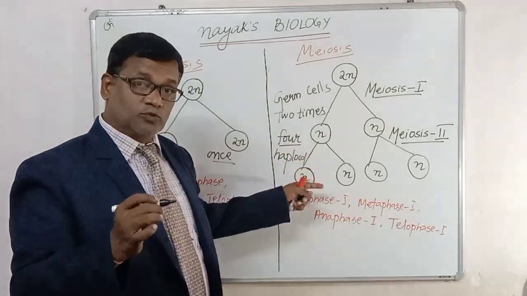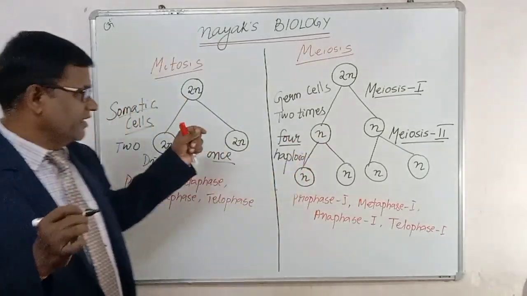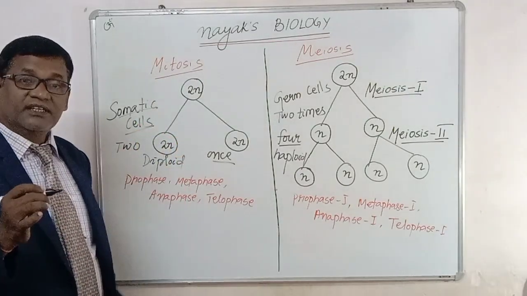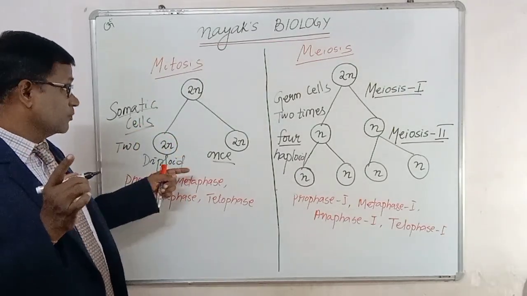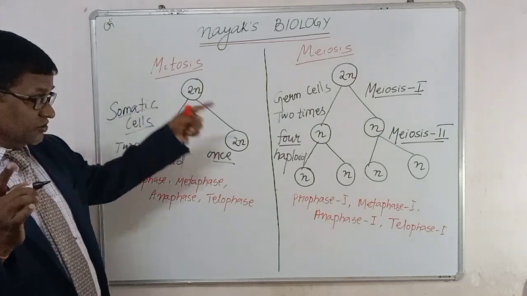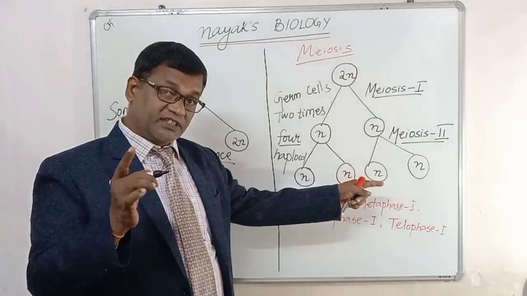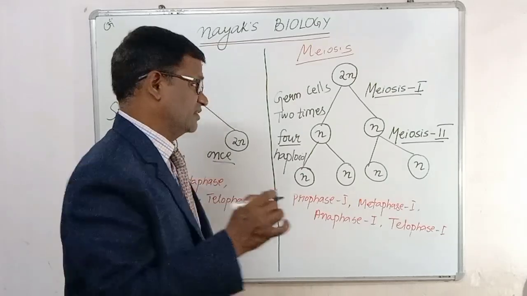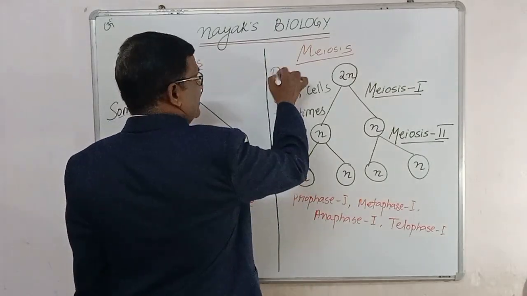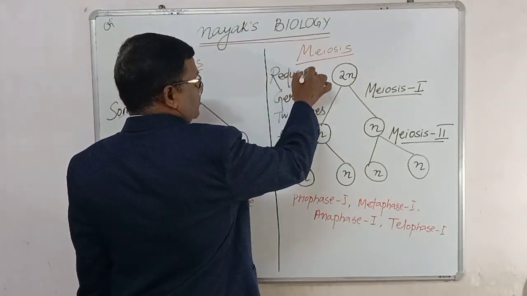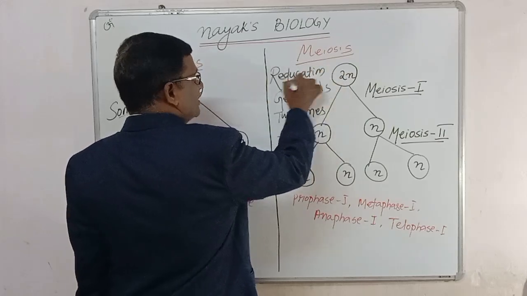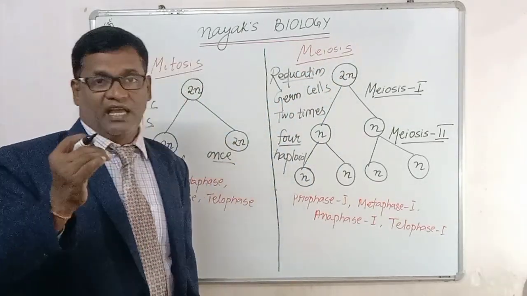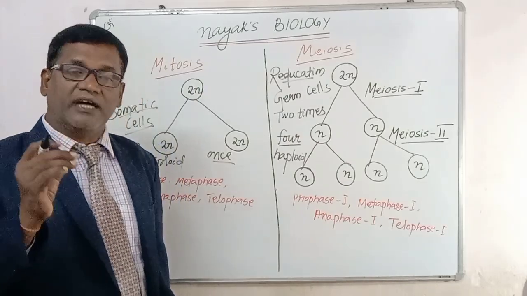Here the daughter cells produced in the meiosis are only 4 cells, but with the haploid number of chromosomes. That's why this division is called the reduction division. What do we call a reduction division? The number of chromosomes in the daughter cells becomes less, half, which is called haploid.